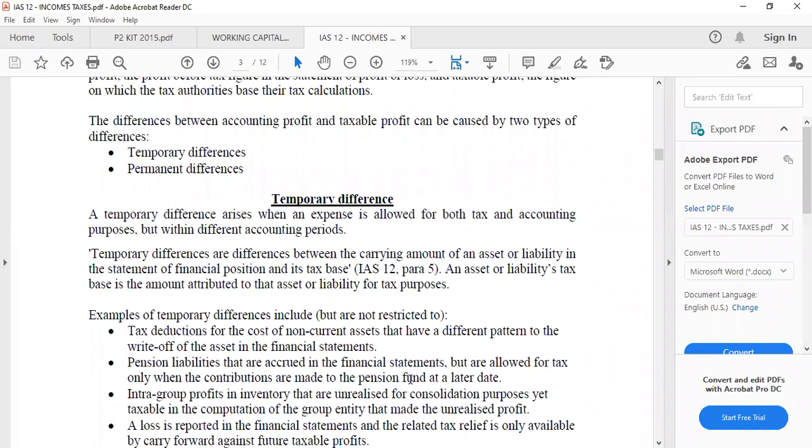But in the case of the tax authority, it is called tax base. How do we calculate tax base? It is the cost of the asset less accumulated capital allowances. That is in the books of the tax authority. But the carrying value is the same as the cost minus the accumulated depreciation less any other impairment. That is for the carrying value of the asset.